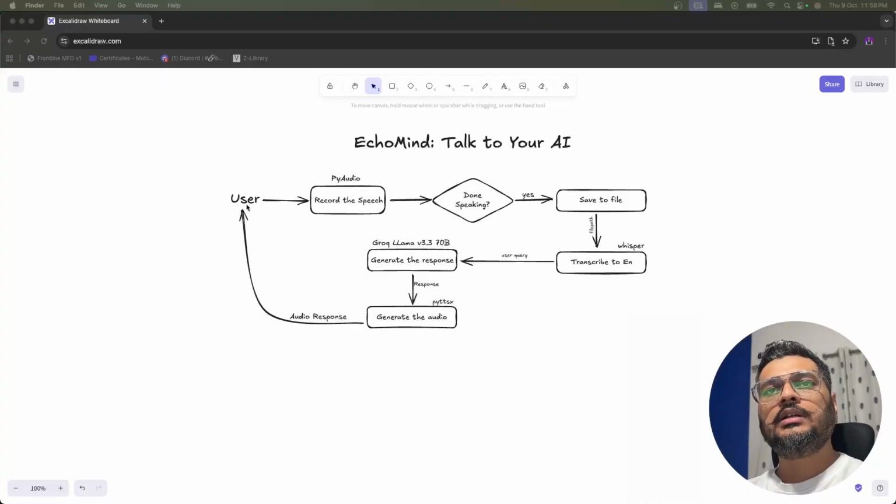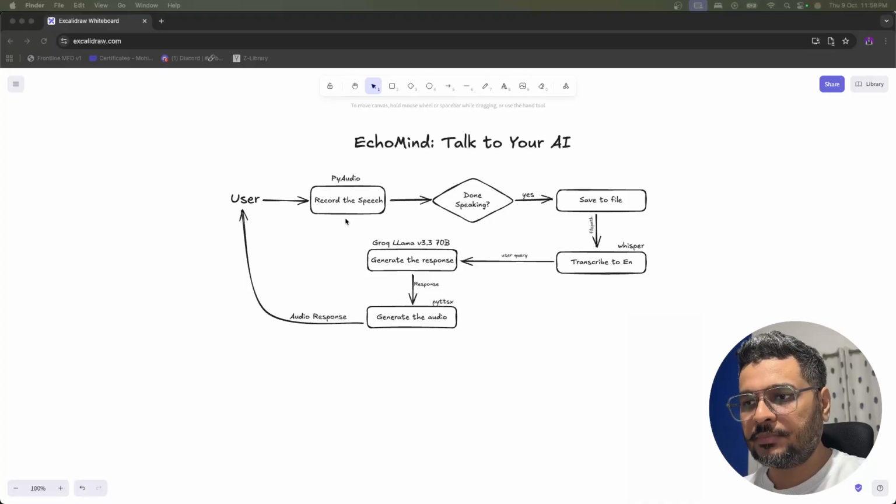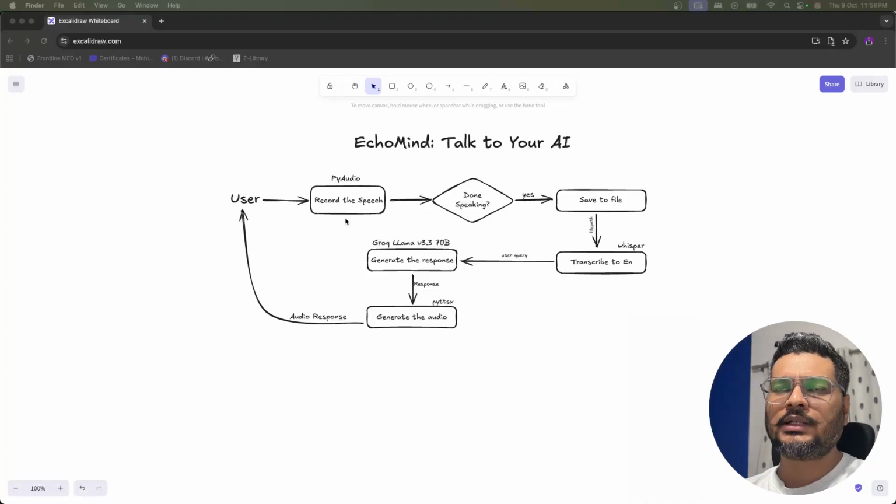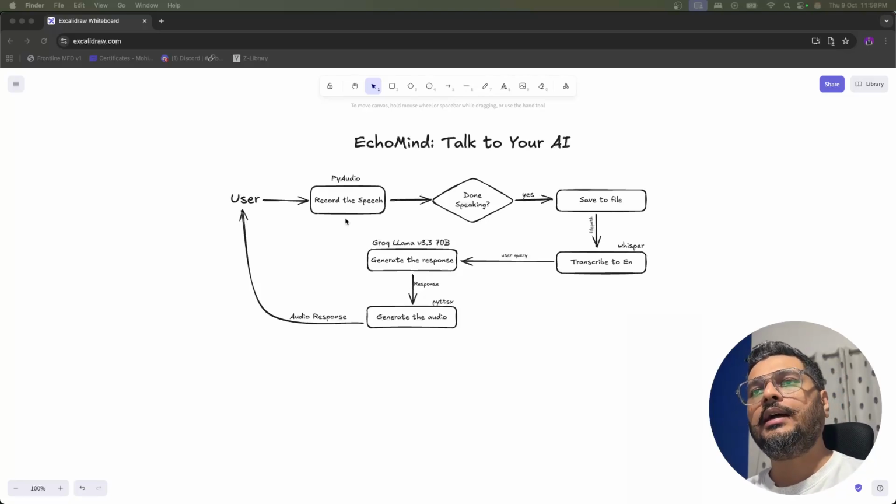So what happens is, when we start the program and call the function for the first time, we start recording our speech, right? Our speech record function detects whether the user is speaking or not, and we have a delay of 1 second there. So if the user stops speaking, we assume that the user is done with their query, and then we go ahead and save the file, right?